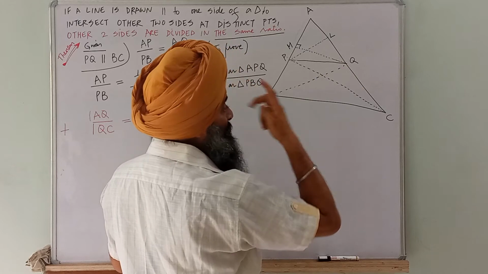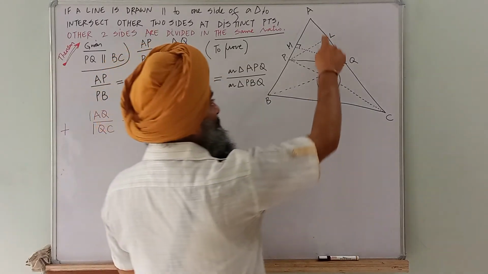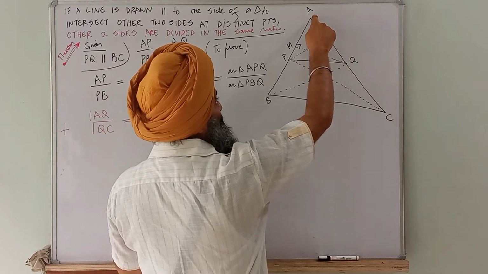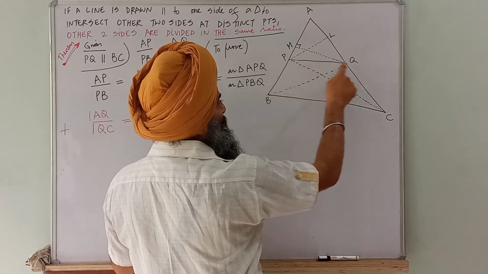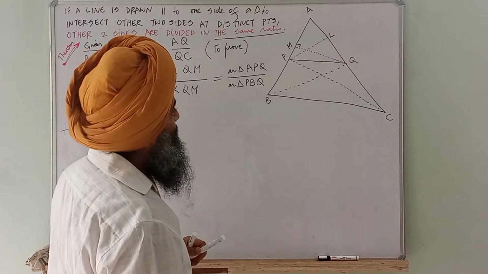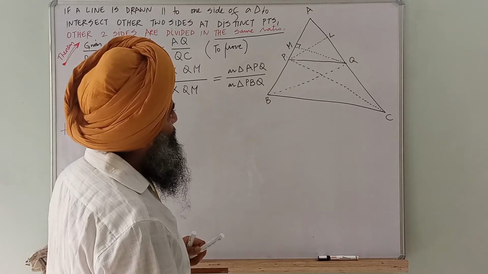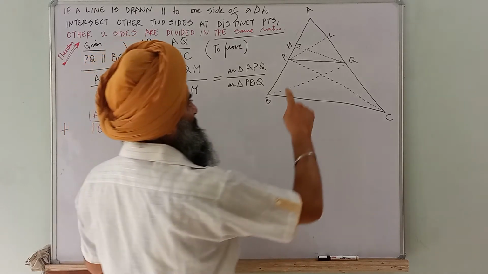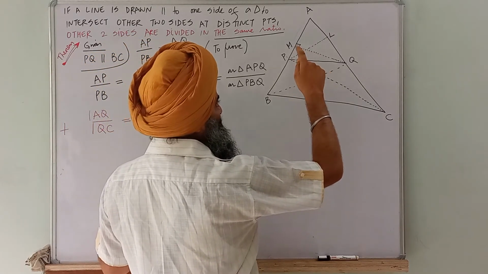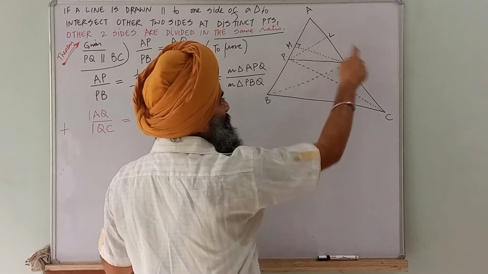Can you tell me what is their common height? What is the height of triangle APQ on the base AQ? What is the height of triangle PAQ on base AQ?